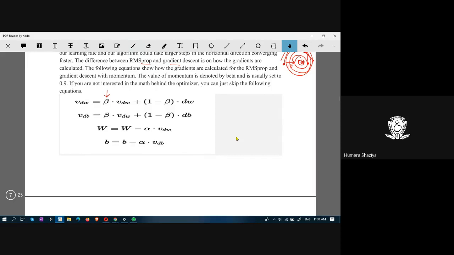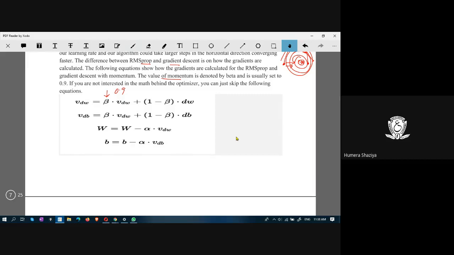It varies, but the context and the explanation will tell you what is what. Here the value of momentum is denoted by beta, and it is usually set to 0.9, whereas in earlier algorithms we noticed that it was using gamma for the momentum value, and it had a value of 0.9 only. That is a similar point.